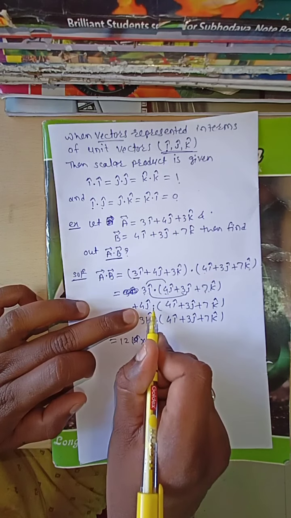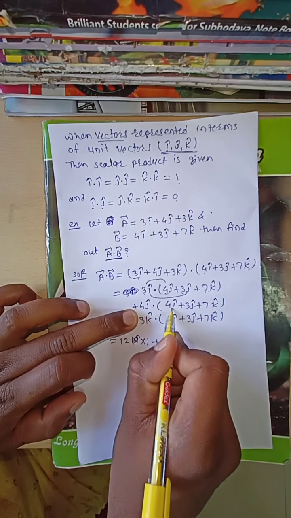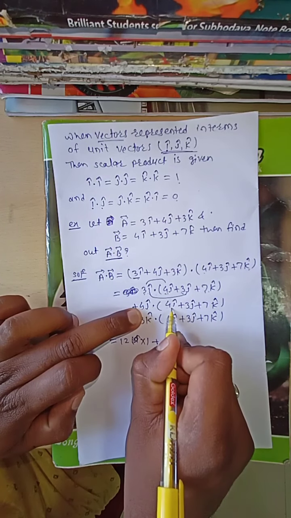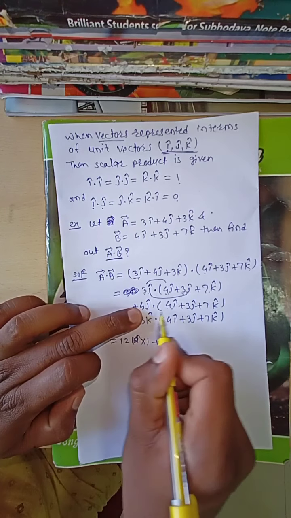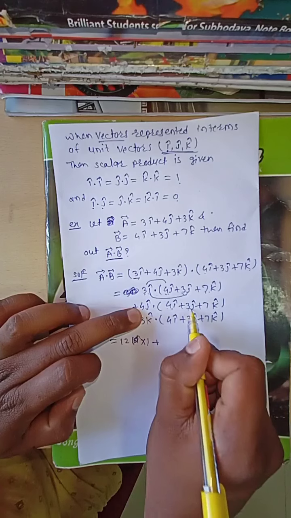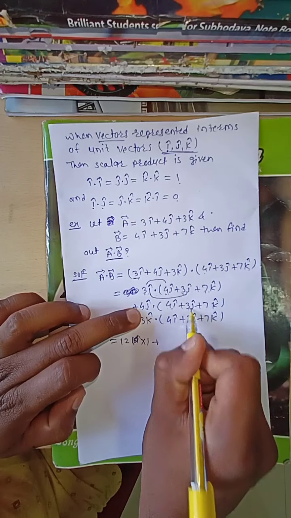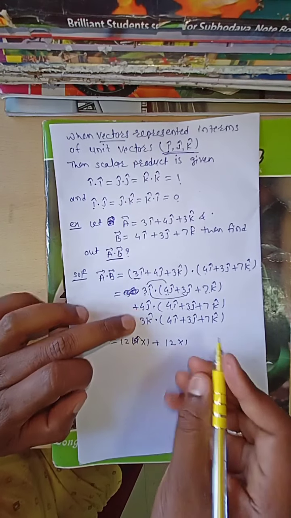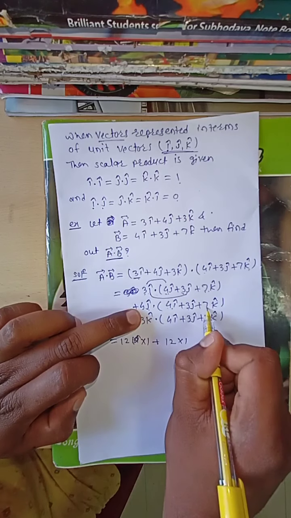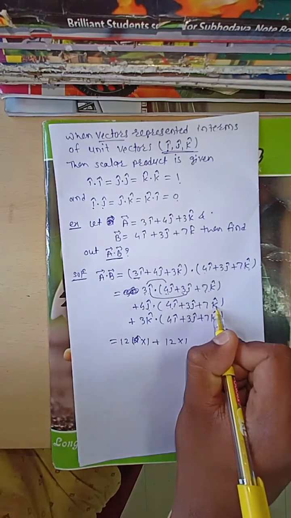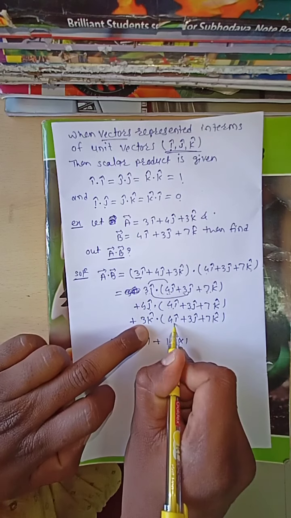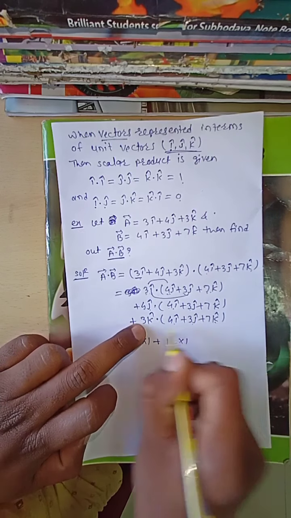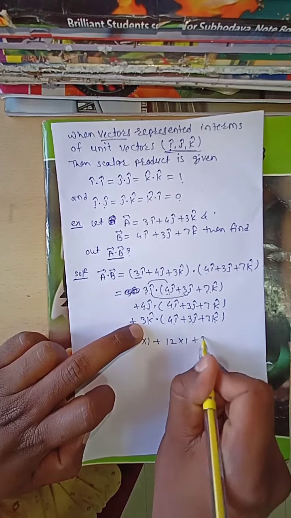Now next, 4j cap dot 4i cap: 4 into 4, 16, but j cap dot i cap is 0, therefore this is 0. Next 4j cap dot 3j cap: j cap dot j cap is 1, therefore 4 into 3 is 12, 12 into 1 is 12. Next 4j cap dot 7k cap: j cap dot k cap is 0. Then k cap dot i cap is 0, k cap dot j cap is 0, k cap dot k cap is 1, therefore 3 into 7 is 21.